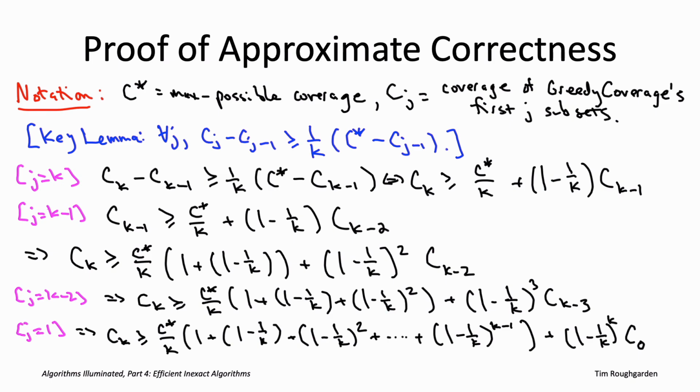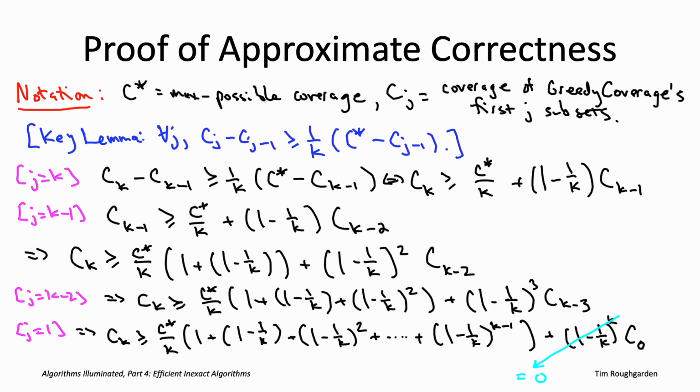So we've applied the lemma k times. That's why in the first term, the C star over K term, we have the sum of k things, right? The powers of 1 minus 1 over K, starting from the 0th power, ending in the K minus 1th power. As usual, we have the final residual term, but this time the residual term has C0, right? Which is the coverage of greedy after it's chosen 0 subsets. And we certainly know what that is. That's going to be equal to 0.